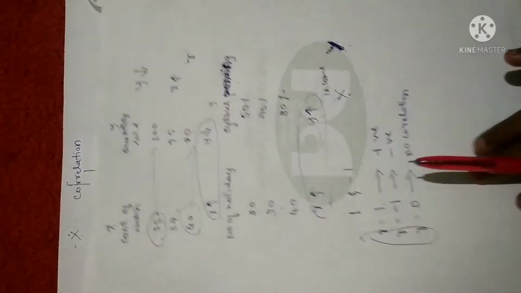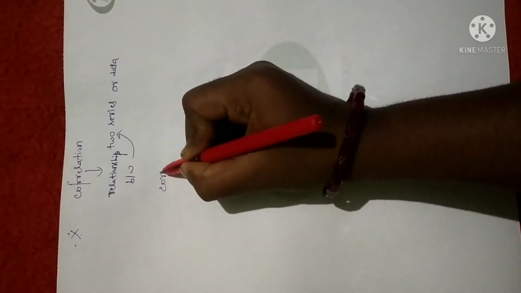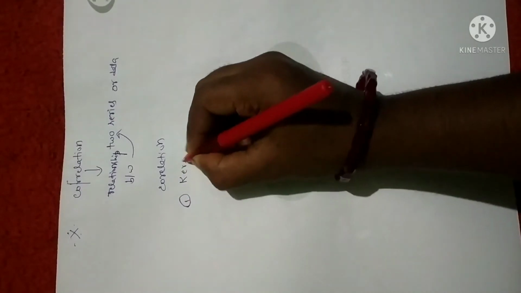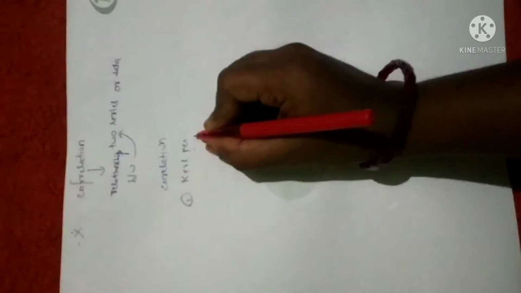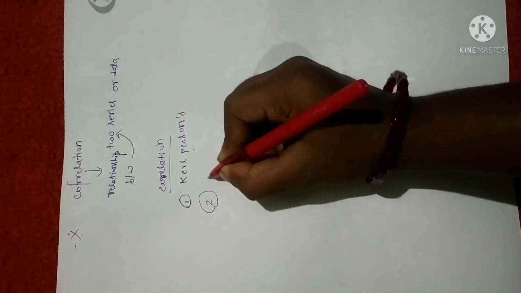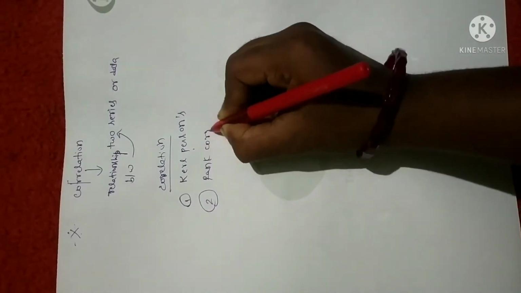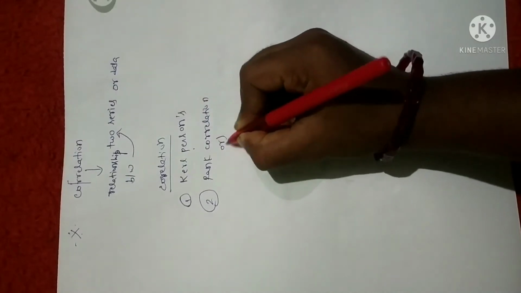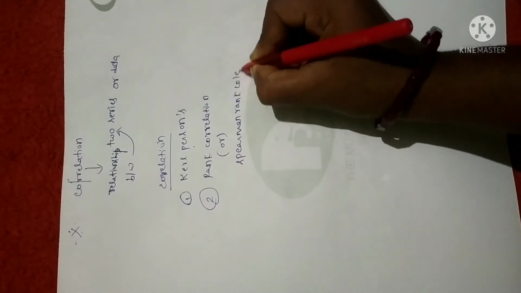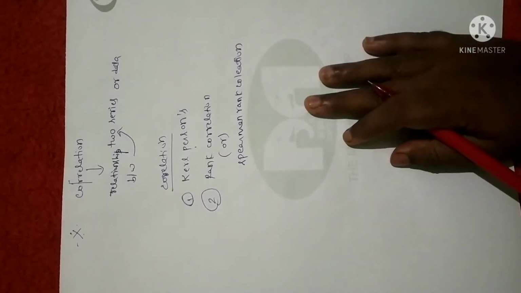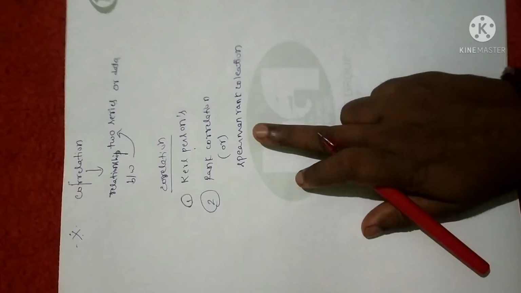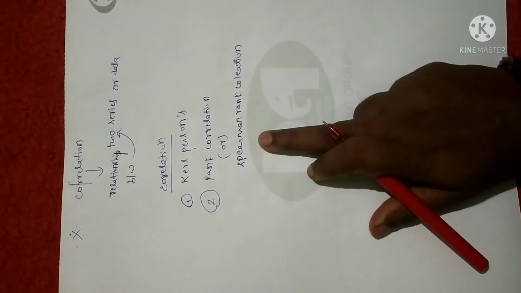Now we have mainly two methods to find the correlation. First method is Karl Pearson's coefficient of correlation. Don't get confused, we have the Karl Pearson coefficient for skewness as well, but in correlation we have two methods. First one is Karl Pearson coefficient of correlation. Second one is rank correlation, which is also called Spearman rank correlation. Anyhow, I'll send you the notes of the same in the group. You can copy, you just understand the concept. So for correlation, we have two methods: Karl Pearson correlation and rank correlation.